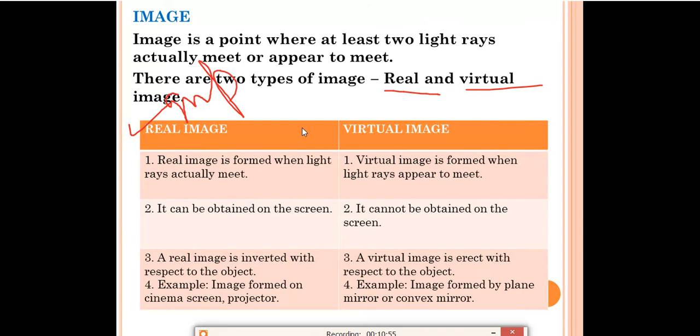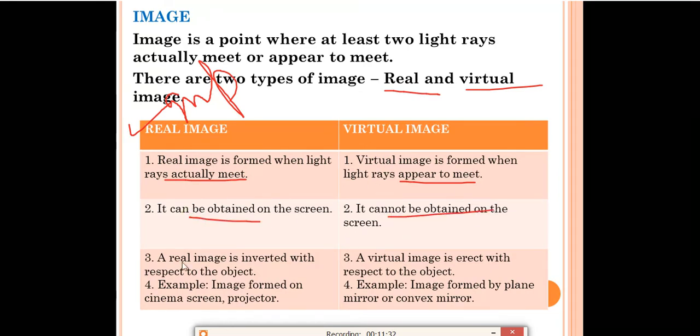Now we'll discuss the differences between the real image and the virtual image. First point: real images are formed when light rays actually meet. The word real is like real things, so when the light rays actually meet, that time real images will be formed. Virtual images are formed when light rays appear to meet. Virtual means we have to think, when the light rays appear to meet, that time virtual images are formed. Real images can be obtained on the screen, but virtual images cannot be obtained on the screen.